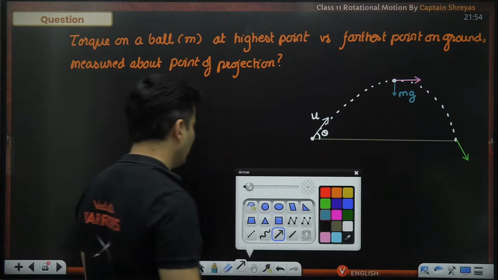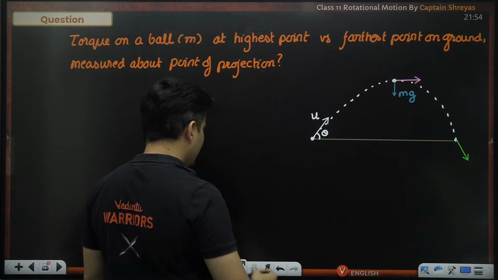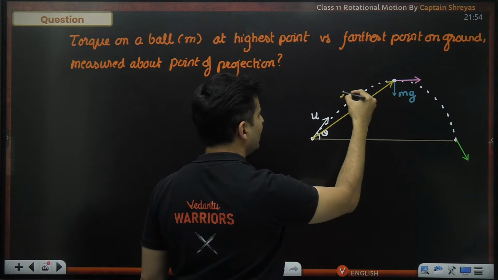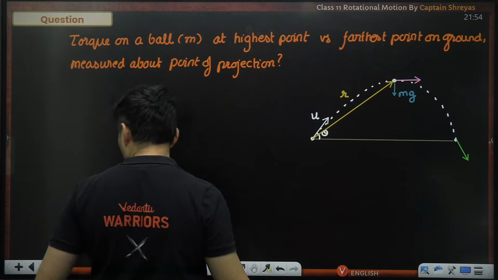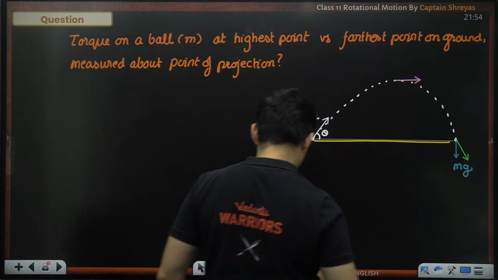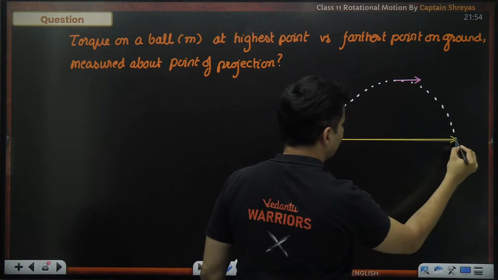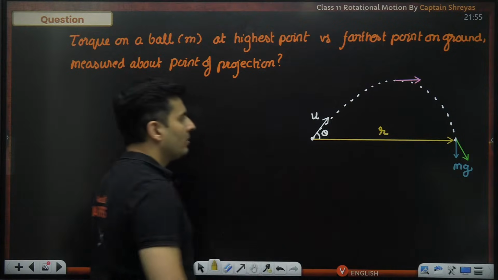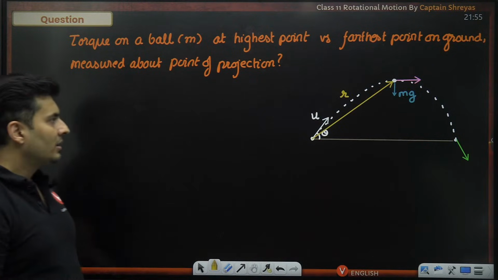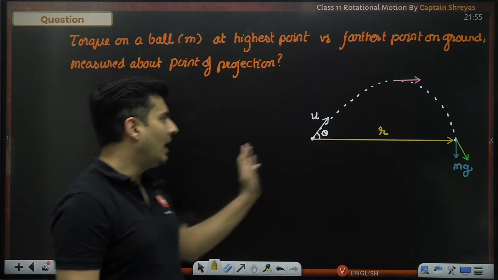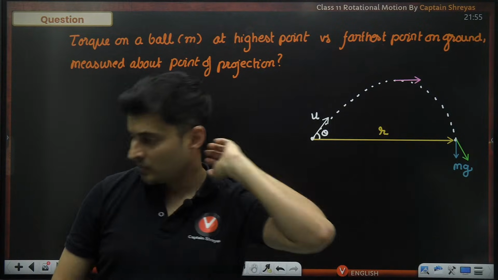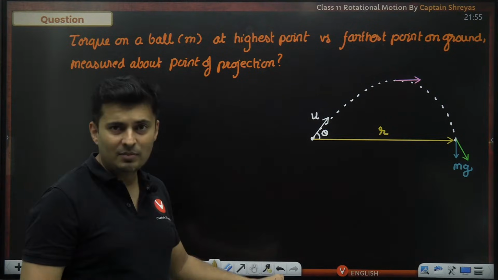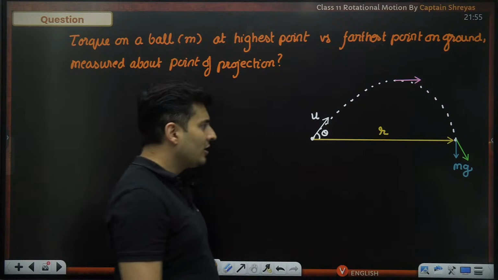Now, in order to measure the torque, here is the thing. See guys, technically this is the r vector, the position vector where the force is being applied. This is my r vector. In the second scenario, this entire thing is my position vector as measured from the point where you are projecting it. This is the first case. Slowly the r has changed because the mass has moved ahead. Are you able to visualize?